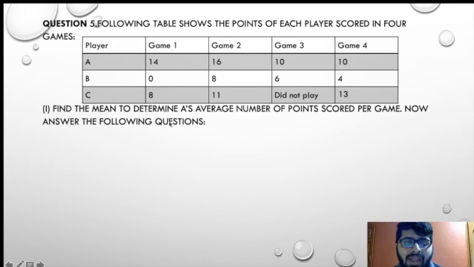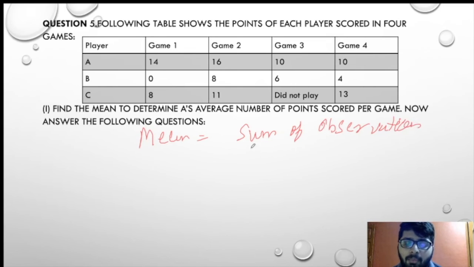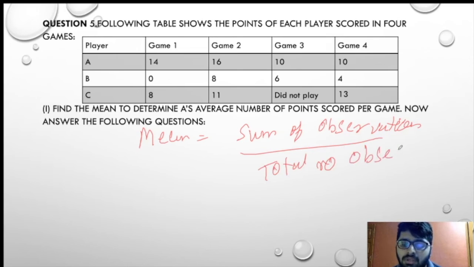First of all, find the mean to determine A's average points per game. So what we have to find is the average of A, that is the mean. So how will we find the mean of A? The mean is equal to the sum of observations upon the total number of observations.